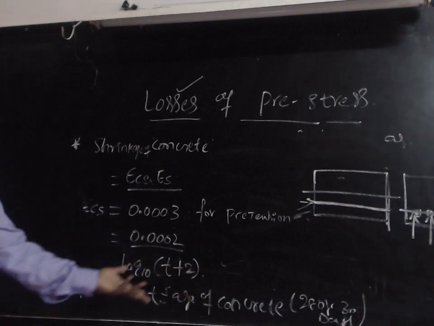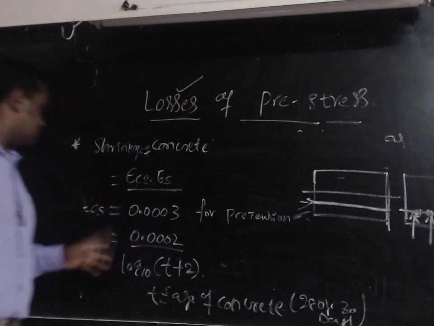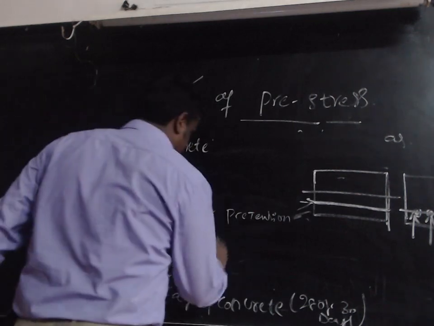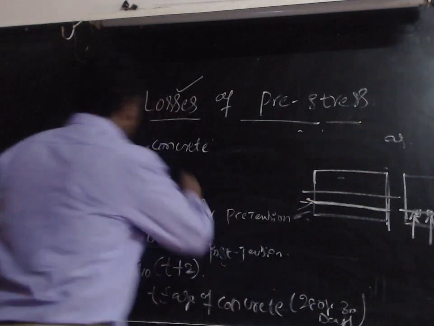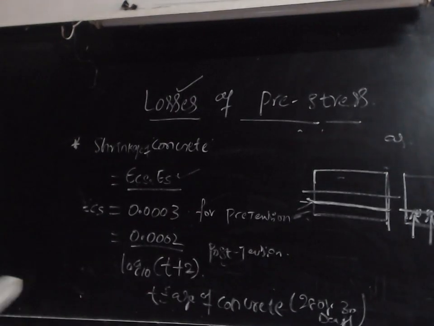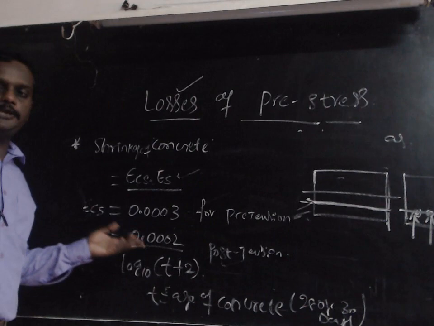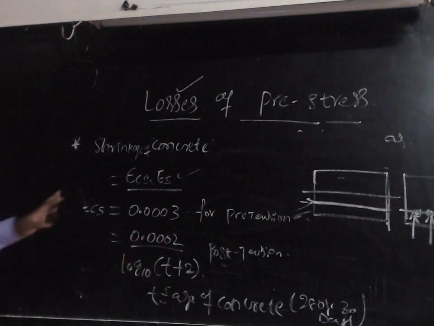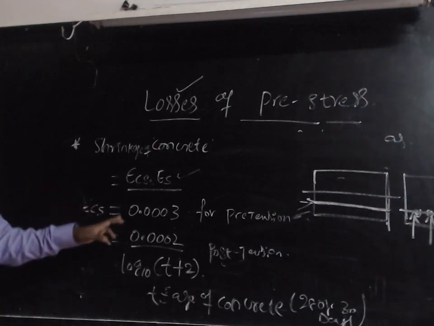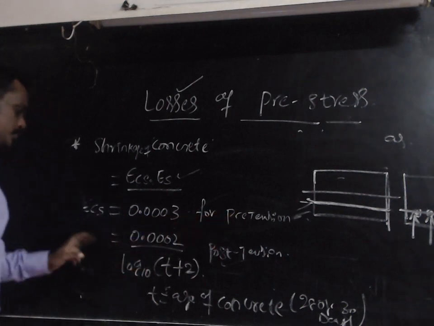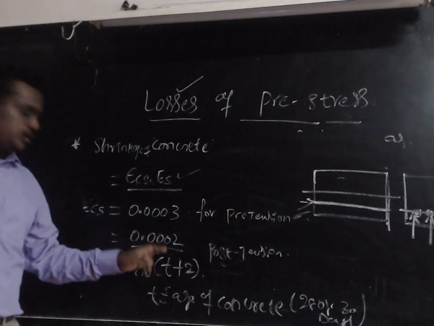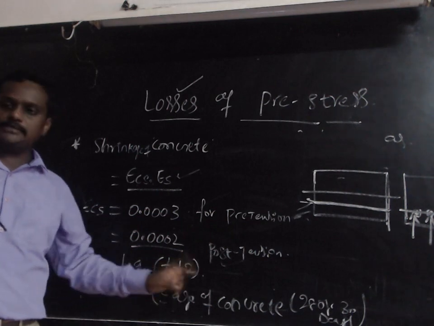So already you know this value, and this is for the post-tension method. And here Es is 2 into 10 raised to 5 or 2.1 into 10 raised to 5. So epsilon cs is the only unknown here, so that is what should be calculated. Epsilon cs is equal to 0.003 for the pre-tension method, and for the post-tension method its value is 0.002 divided by log 10 of (T plus 2).